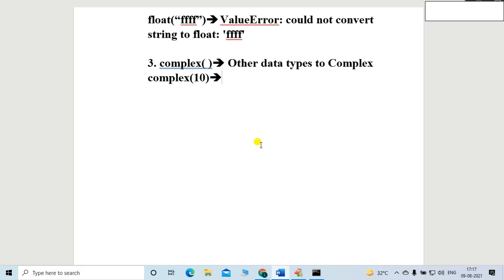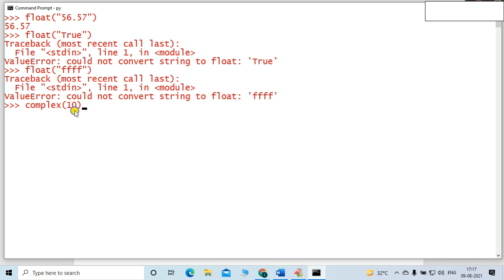Let me show you the proof. What is the type of 10? 10 is an integer type. So is it possible to convert 10 into the complex data type? Let me show complex, it is a function. 10 is an integer, so I want to convert the integer into complex. Let me hit enter. You can see 10 plus 0j. That is the answer.